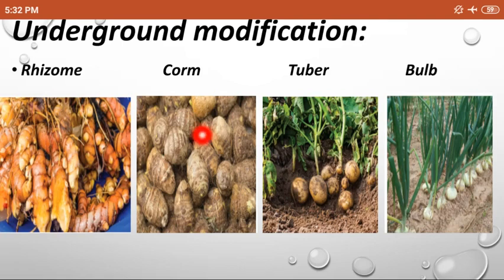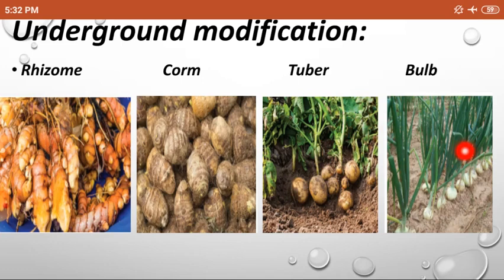Next one, corm. Corms are round in shape and flat at the top and bottom. Here also buds are present in the axils of the leaves, and new leaves grow from the bud. Next one, tuber. The whole stem part is buried under the ground and it has eyes. That is called a bud. From the eyes the new plant is produced.